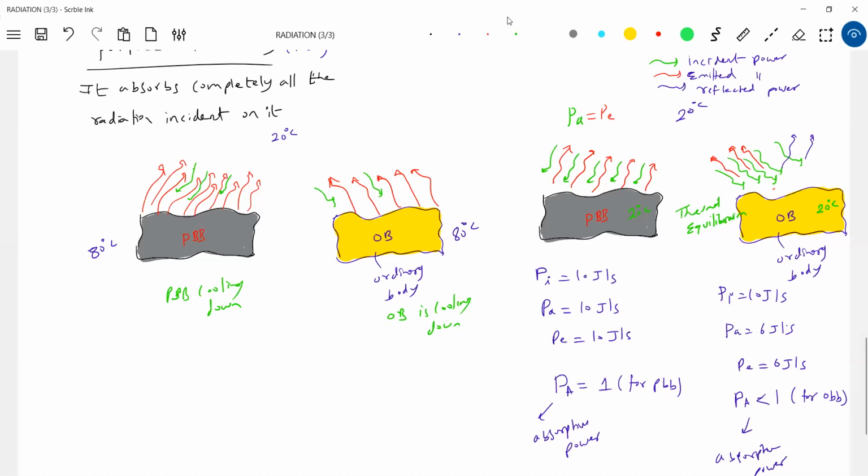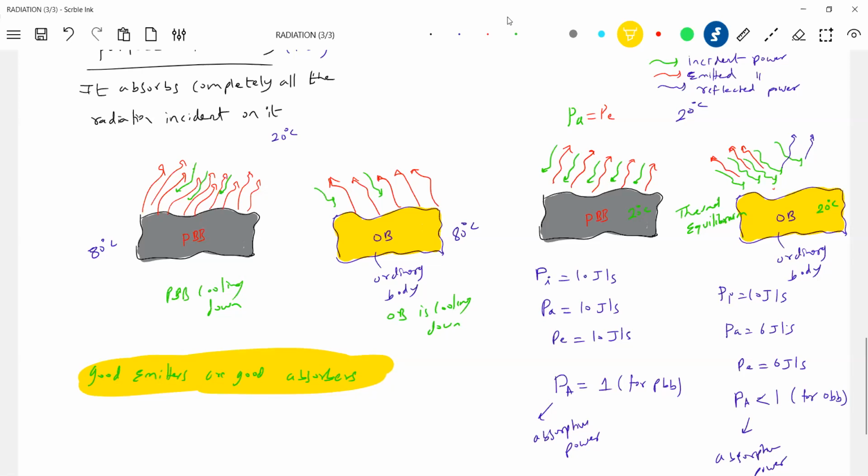So we can explain everything. When I compare all this, I say that good emitters are good absorbers. There's one more very important statement: good emitters are good absorbers.